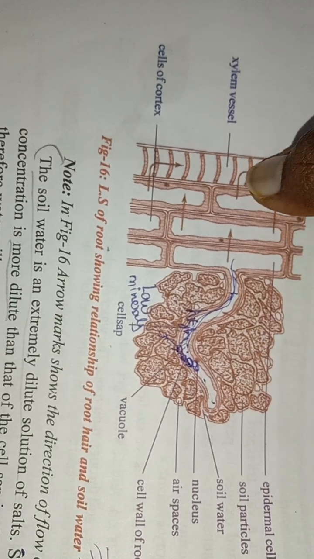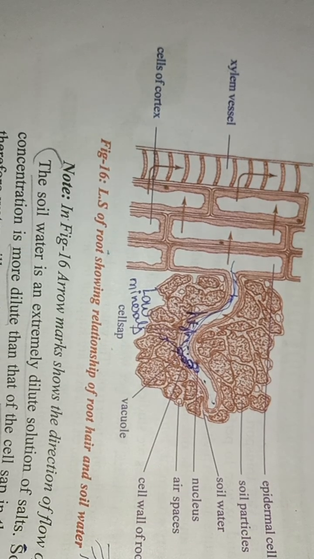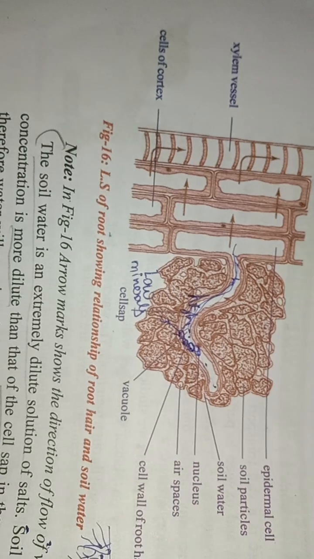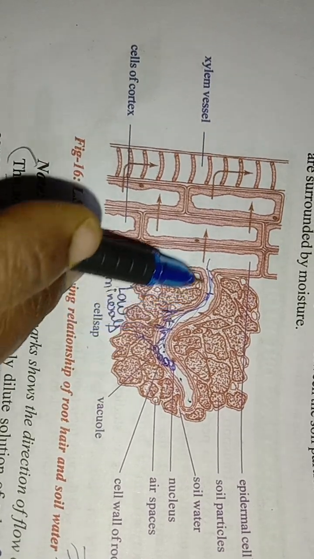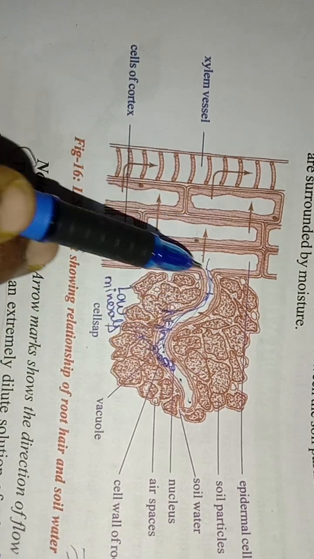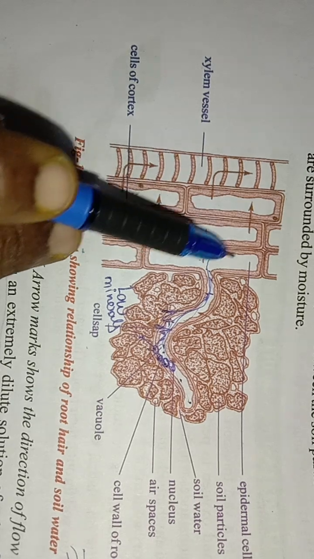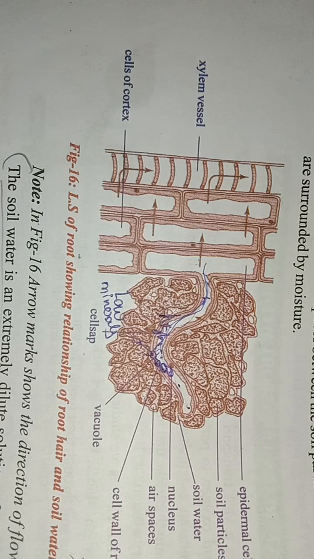As there are a vast number of root hairs and root cells involved, pressure develops in the xylem vessels. Osmosis goes on continuously, checking every cell's concentration, and water enters the next cell.